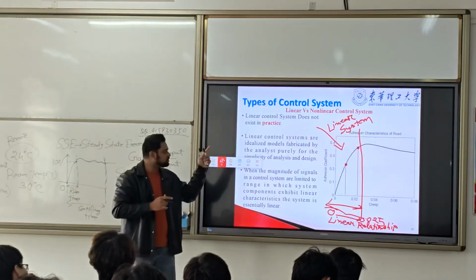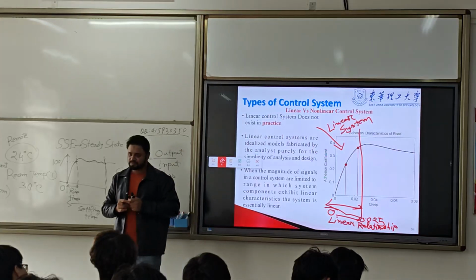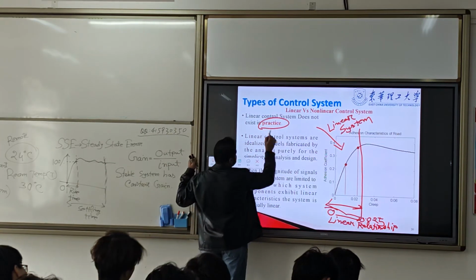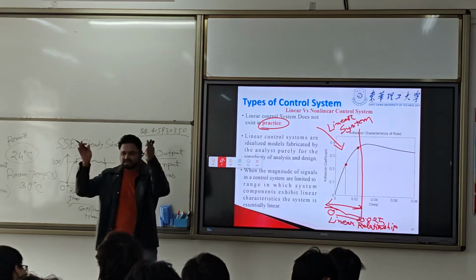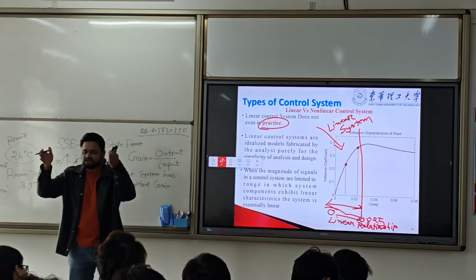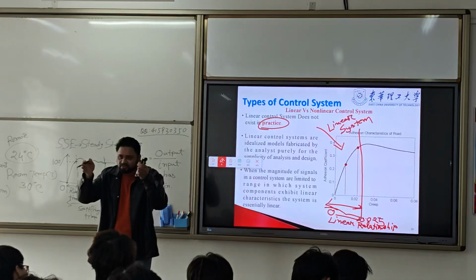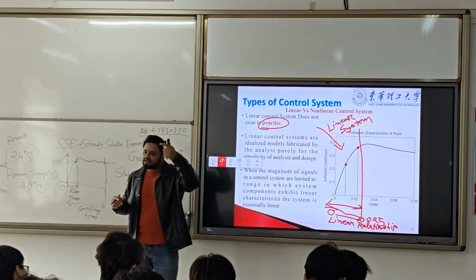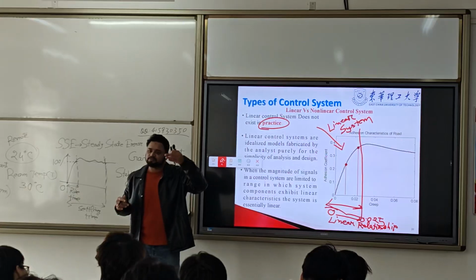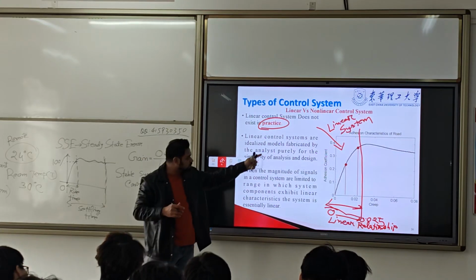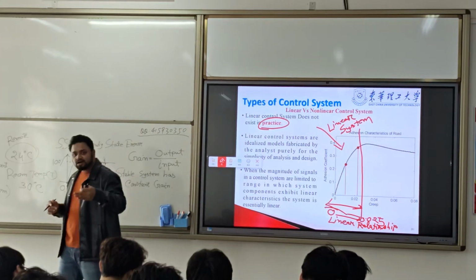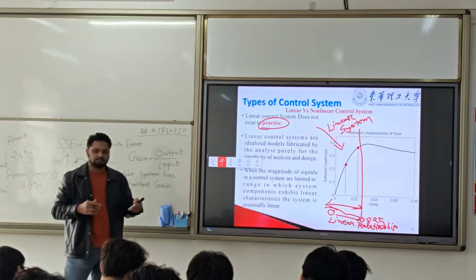Practically a perfectly linear system does not exist. So we need to fix the range of the input, and in that range, if the system provides a linear relationship, then we call it a linear system. That is how we design a linear system.